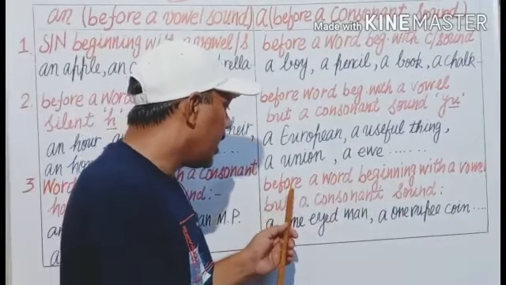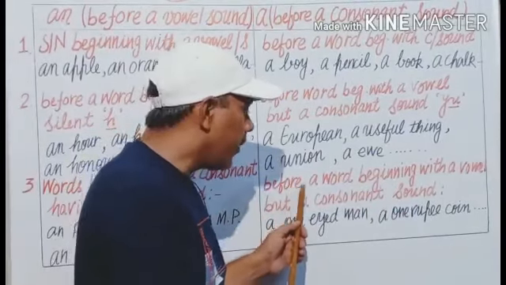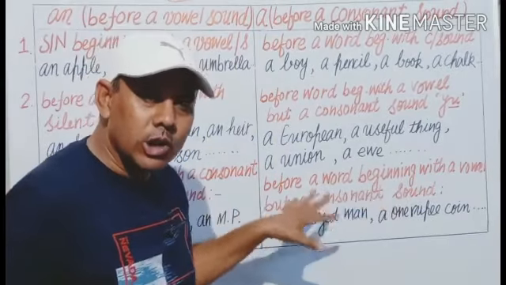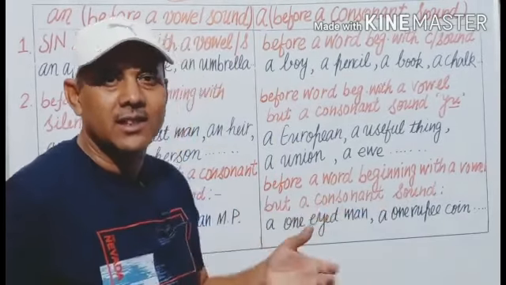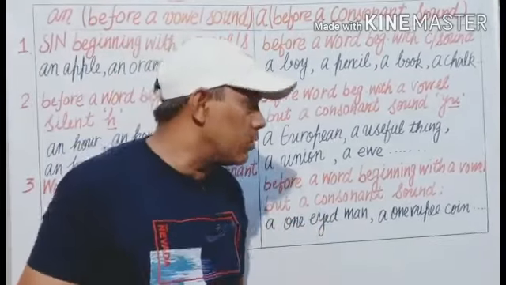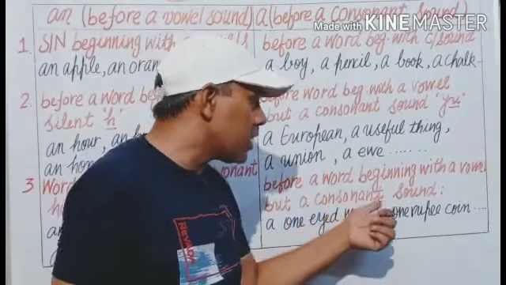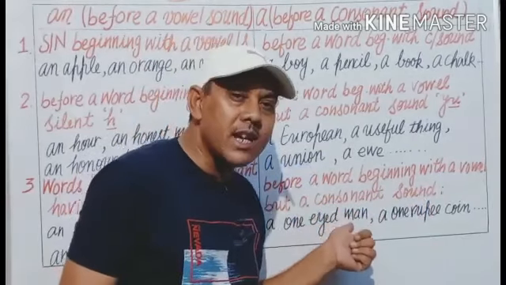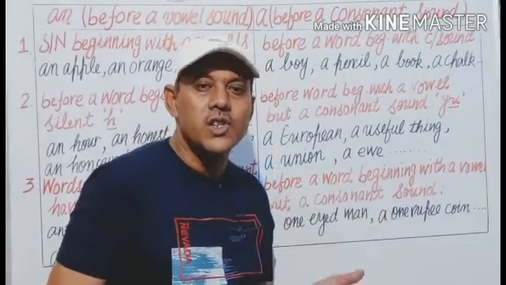And the third is, A is used before a word beginning with a vowel letter but producing a consonant sound. Although they begin with a vowel letter, they produce a consonant sound. And which consonant sound? W. It produces a W sound at the initial position.